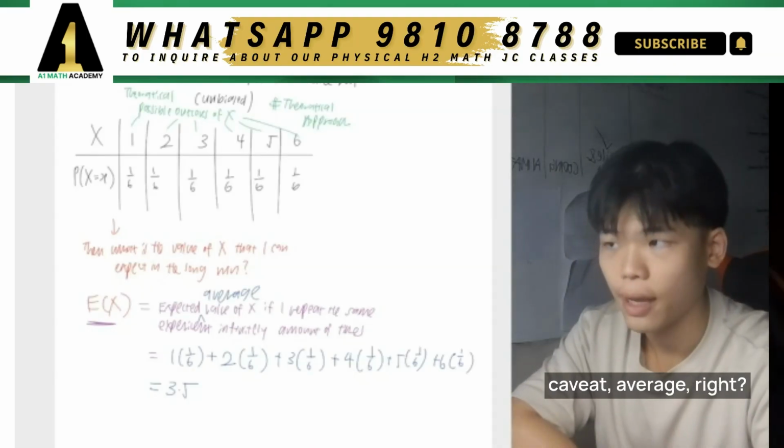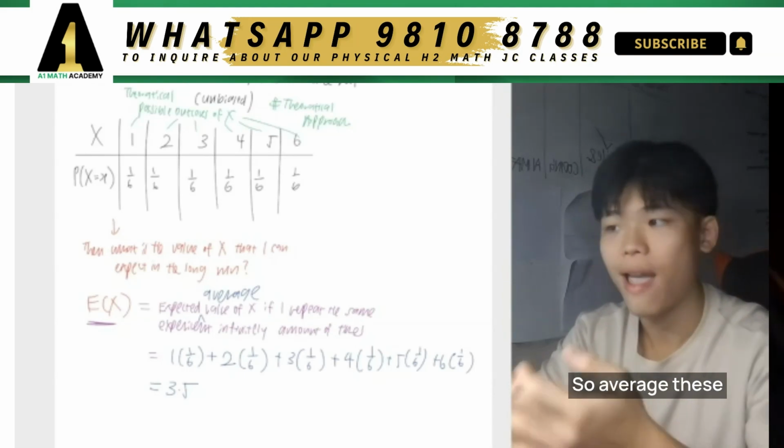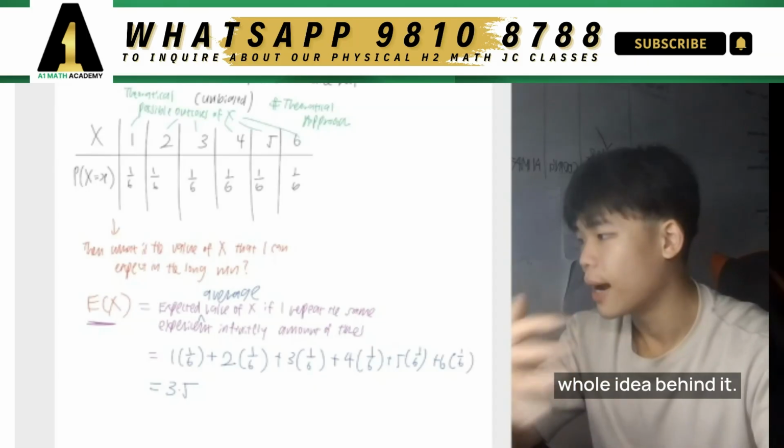Okay, I just got to put a caveat, average, right? Because you repeat the experiment many times. So averagely speaking, what's the value that we can expect? So that's the whole idea behind it.